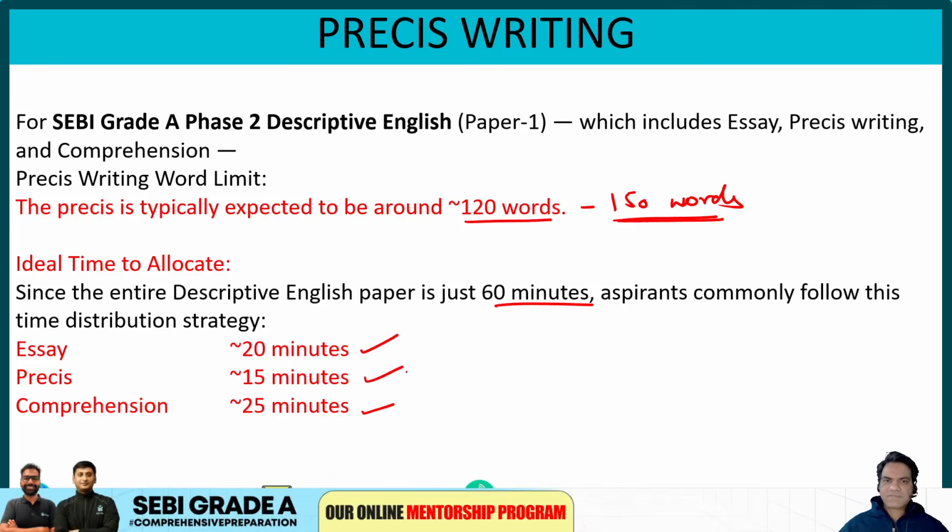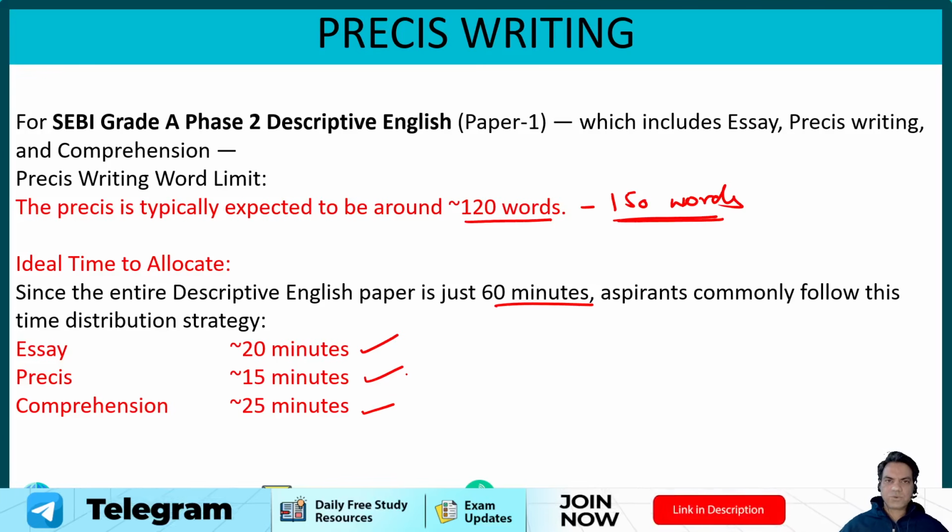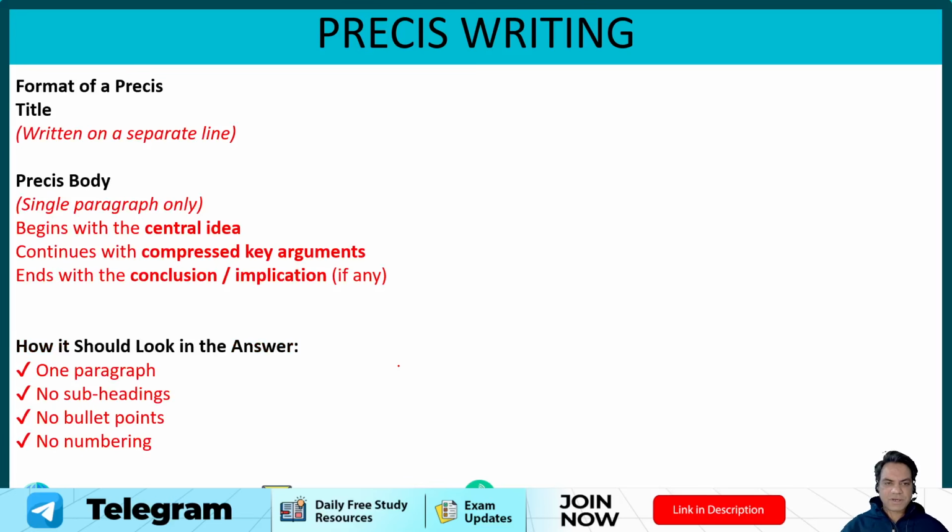In those 15 minutes, spend the first 4 or 5 minutes reading the passage, and then the next 10 minutes articulating your Prezi in your own words. That should be the breakup, and that is the ideal time limit for your Prezi.